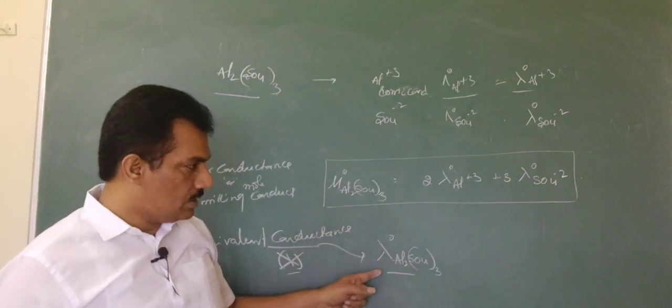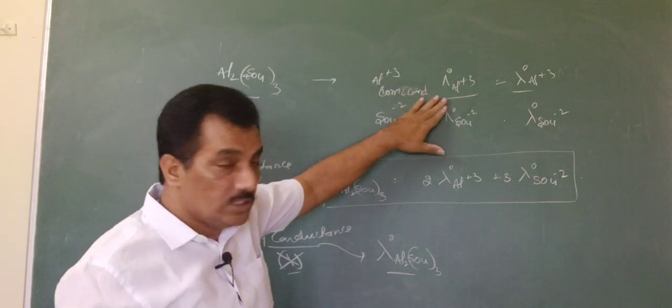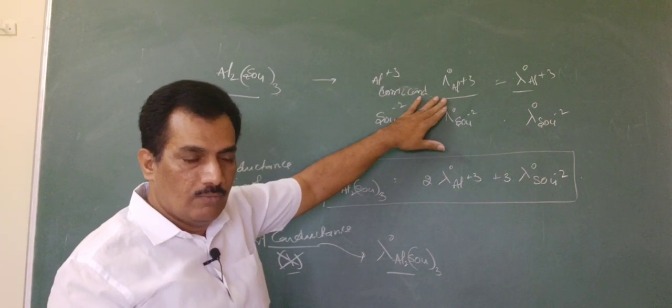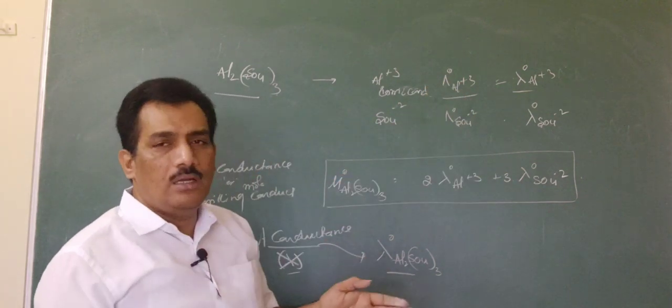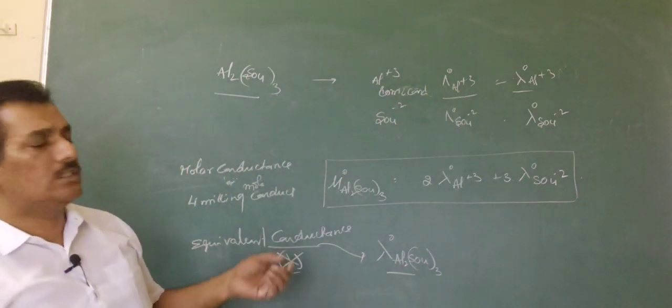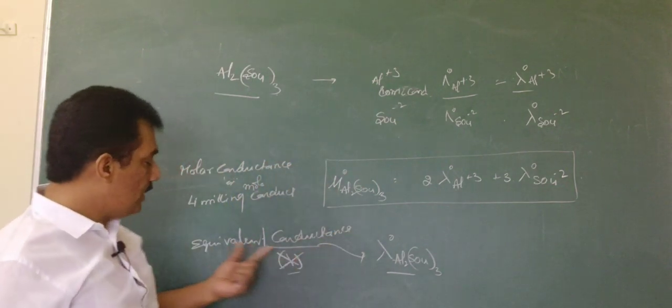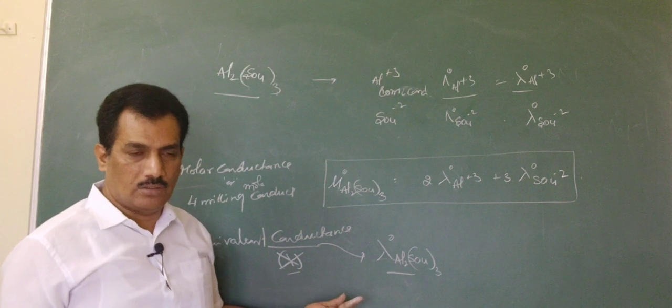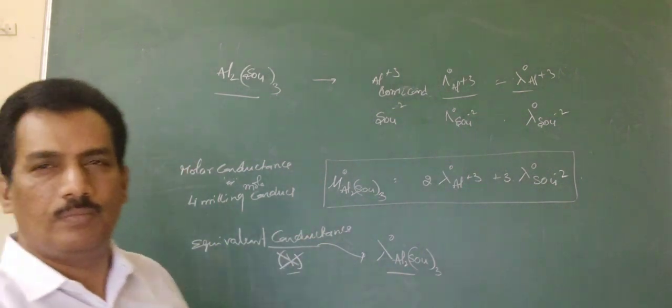In such a case, we have to find the equivalent conductance of the ions first. First we consider the equivalent conductance of the ions, and then the sum of the equivalent conductances of the ions present in the solution is nothing but the equivalent conductance of the electrolyte. Now how to do it? Let me discuss it.